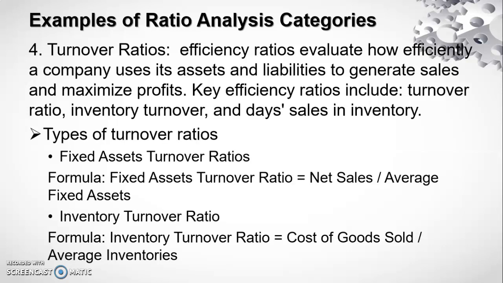Fixed asset turnover ratio is used to determine the efficiency of an organization in utilizing its fixed assets for the purpose of generating revenues. The formula used for the determination of fixed asset turnover ratio is given to you. Inventory turnover ratio is used to determine the speed of a company in converting its inventory into sales. The formula used for inventory turnover ratio is given by cost of goods sold by average inventory.